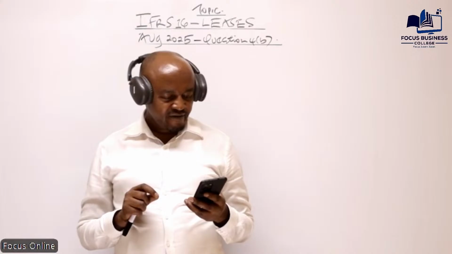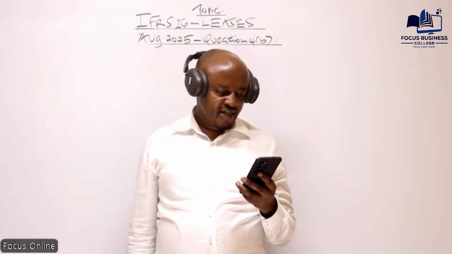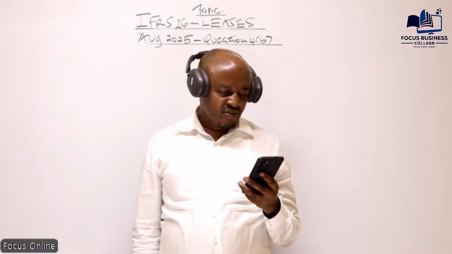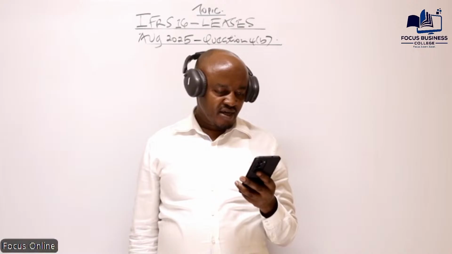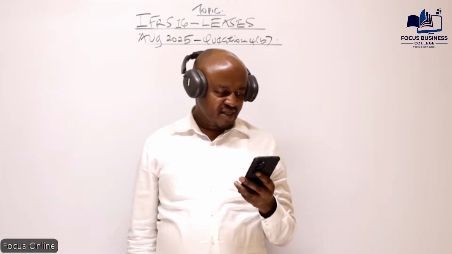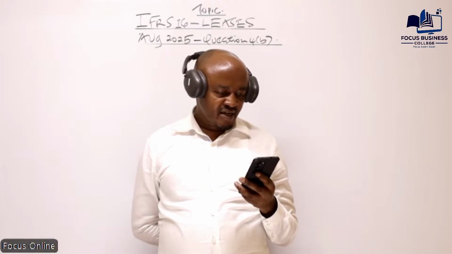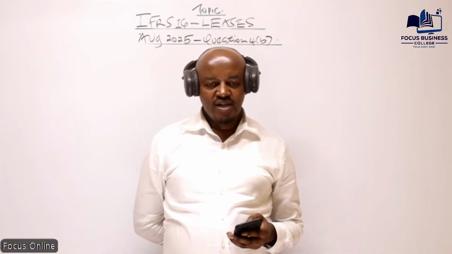So then in paragraph 2, we are told Mambo Limited has guaranteed that the value of the equipment as at 31st of December 2029 will not be less than 1 million, although Pabana Limited anticipates that the open market value as at that date will be approximately 2.5 million. What does that mean?